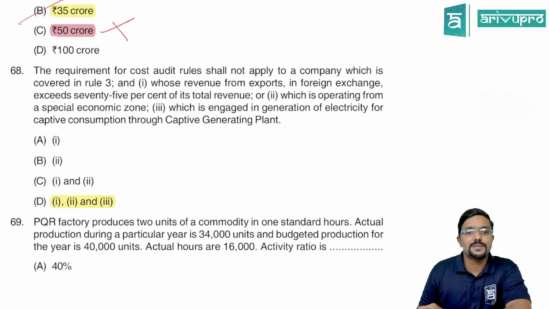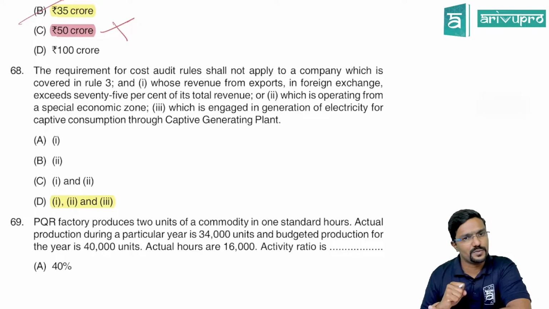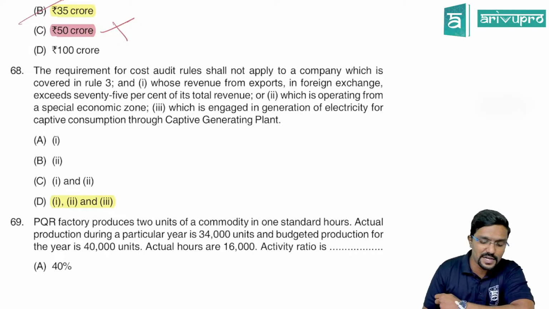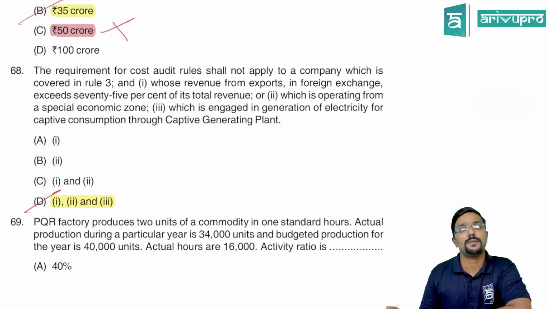Next. The requirement for cost audit rules shall not apply to a company which is covered in rule 3. That is, whose revenue from exports in foreign exchange exceeds 75% of its total revenue; which is operating from a special economic zone; and which is engaged in generation of electricity for captive consumption through captive generating plant. So for all these 3 cases, cost audit is not applicable, guys.